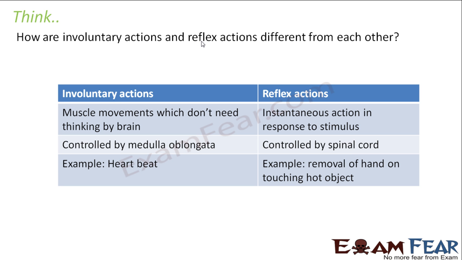Thinking means the thinking part is done by the cerebrum of the brain. So the cerebrum has no role. Involuntary movements are controlled by the hindbrain, that is by the medulla oblongata. So the medulla oblongata will control the involuntary actions and the spinal cord will control the reflex action.